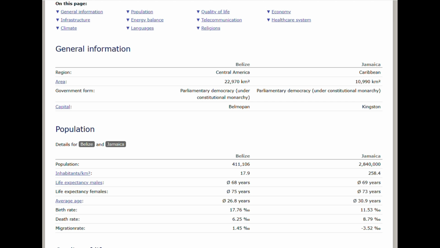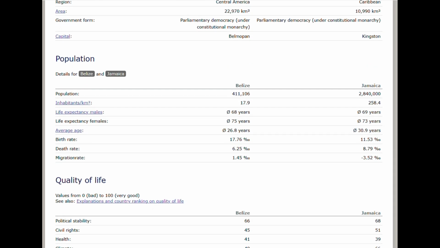The life expectancy for both of them, for men and women, is relatively the same, so that's interesting. The average age of Belize is smaller than Jamaica, with the former being 26.8 and the latter being 30.9. The birth rates are higher in Belize. The death rate is higher in Jamaica, which, wow.